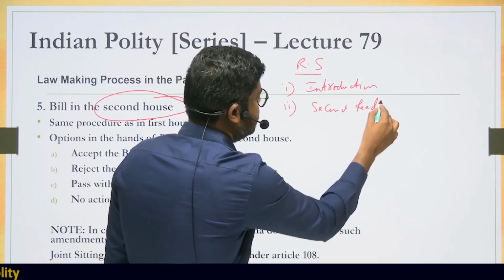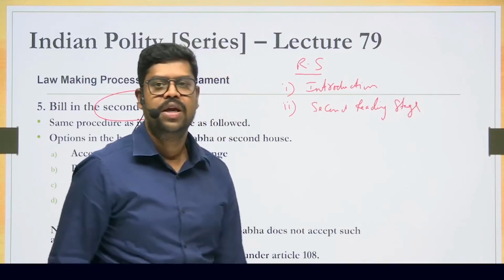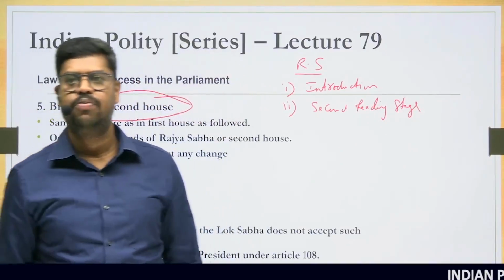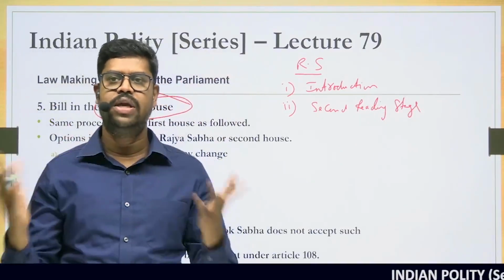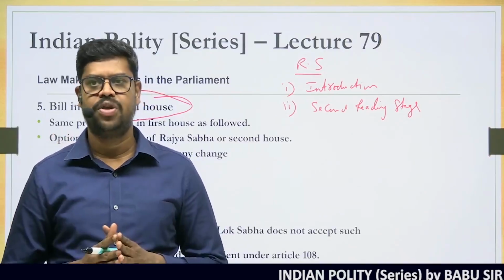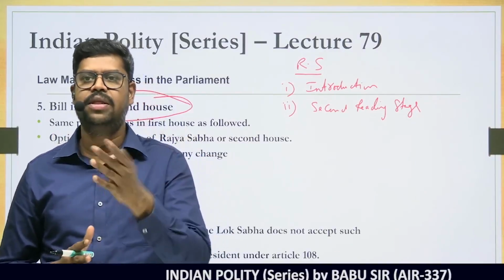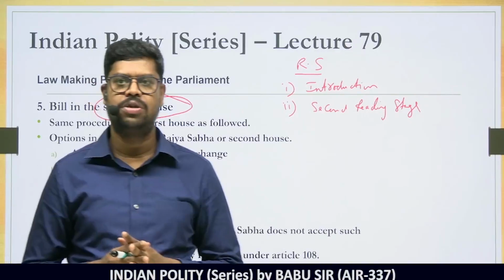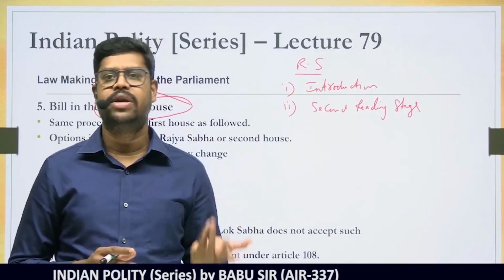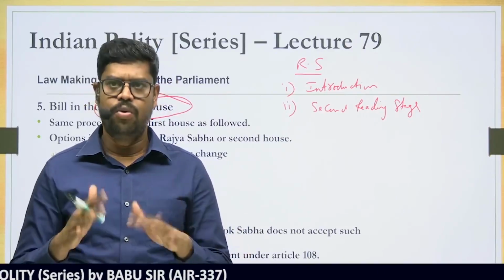The second reading stage is a stage where they can make changes to the bill. Remember, in case of an ordinary bill, both the Lok Sabha and Rajya Sabha have equal powers. It is not that more powers are given to the Lok Sabha. They have equal powers. So therefore, it is not necessary for the Rajya Sabha to accept the bill in the same manner as it is passed by the Lok Sabha. They may accept, they may not accept also. I am not saying that in every case they will change it. But if they want to change, they can change.